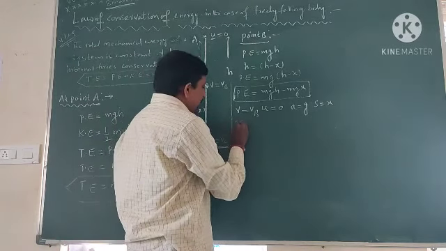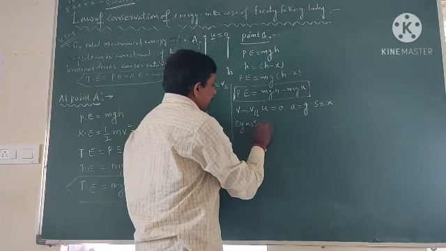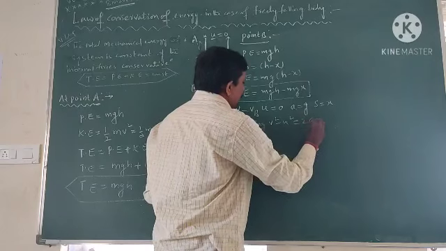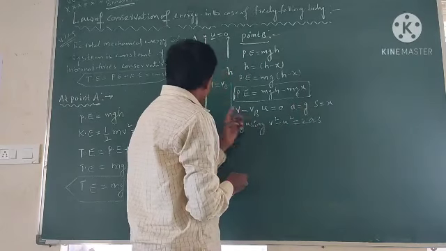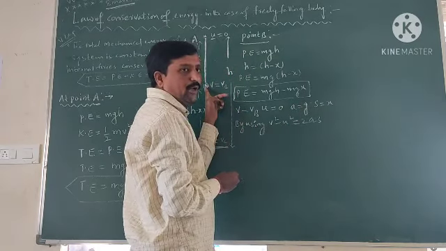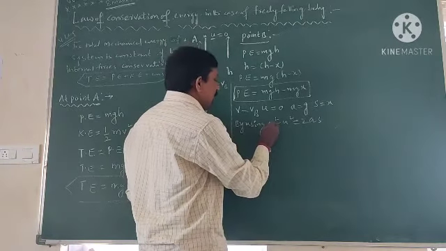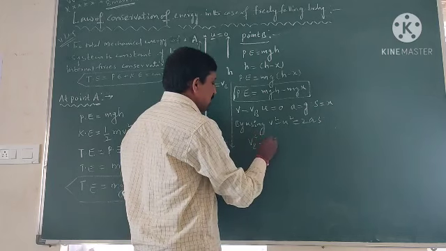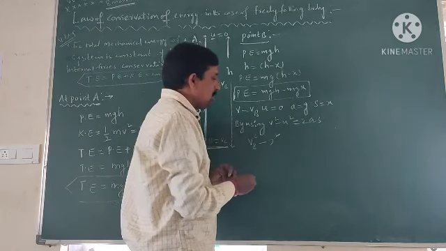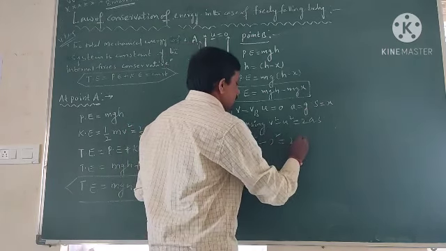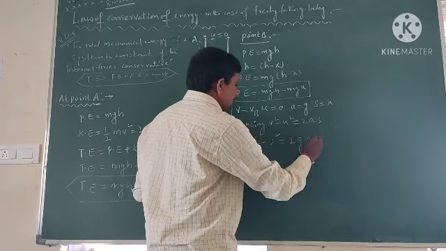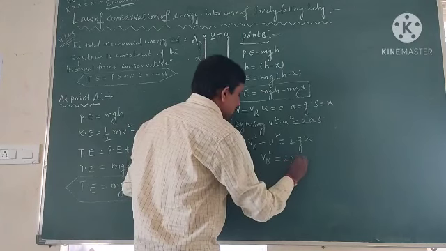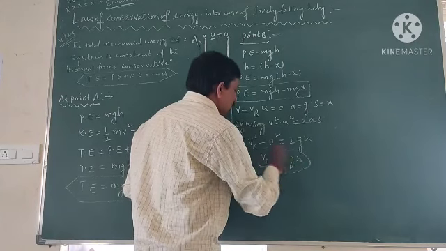By using the formula v square minus u square is equal to 2as, we find the velocity of the body at point B. Substituting, u is 0, so Vb square is equal to 2gx.